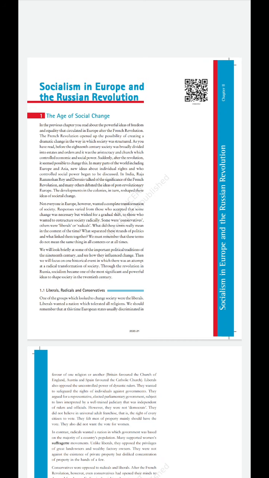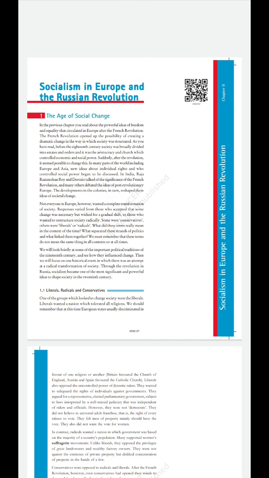So, before we start this chapter, you must know two terms, that is, what is capitalism and socialism. Okay. Now, what do you mean by capitalism? Capitalism is a social and economic system based on private ownership of the means of production, that is farmland or factory, and a free market system of trade. Their operation is for profit. That means the farmland or the factory which has been established, their mode of thinking is to make profit.